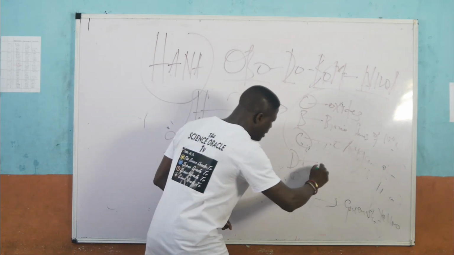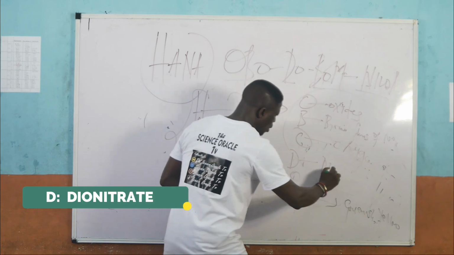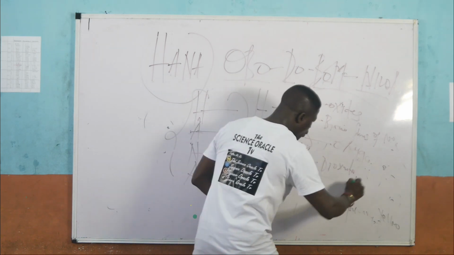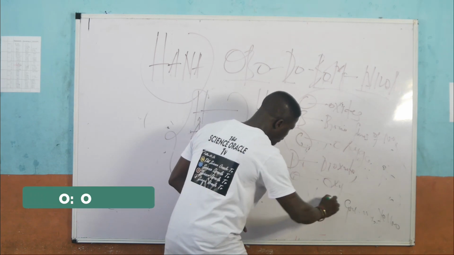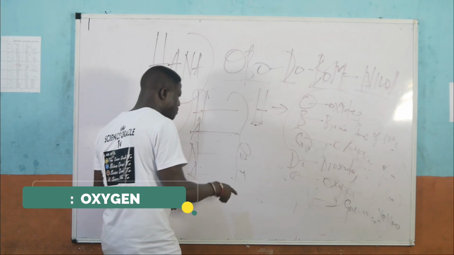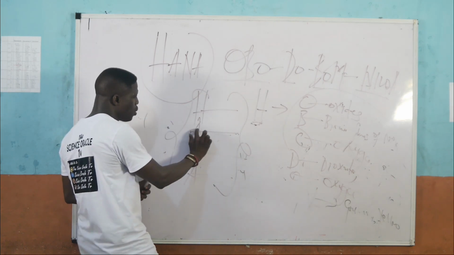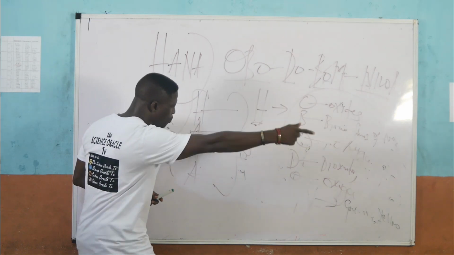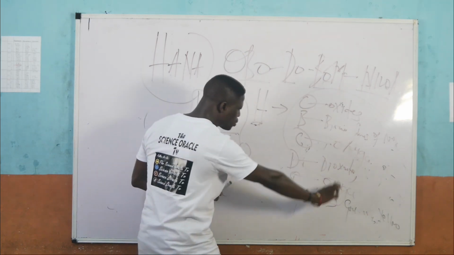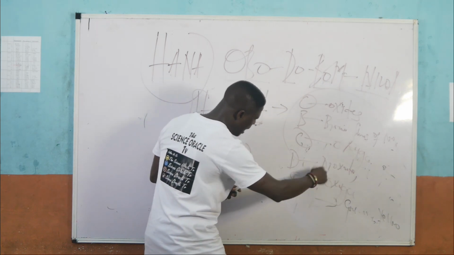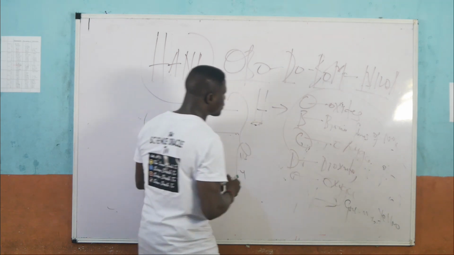Here D is diazonitrate, and O is oxygen. So these are the two possible products obtained when the nitrate salt of an alkaline metal is heated on decomposition. It's going to produce diazonitrate, and of course oxygen.